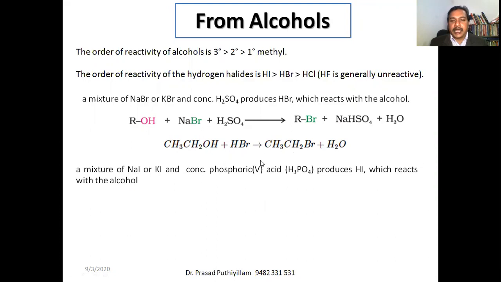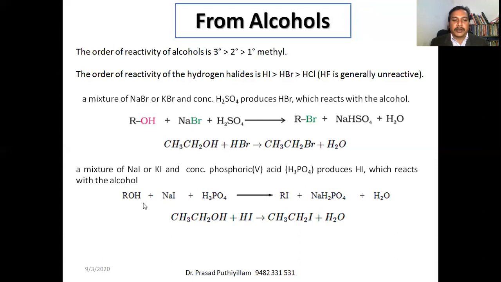Likewise, to get HI, hydrogen iodide, sodium iodide or potassium iodide is treated with concentrated phosphoric acid, H3PO4. Here phosphorus is in pentavalency, 5. Then it reacts with alcohol to get the corresponding alkyl iodide. Say ROH plus NaI plus H3PO4 gives RI plus NaH2PO4 plus H2O. For example, ethanol reacts with hydrogen iodide, which is produced from NaI and H3PO4, to get iodoethane or ethyl iodide plus H2O.